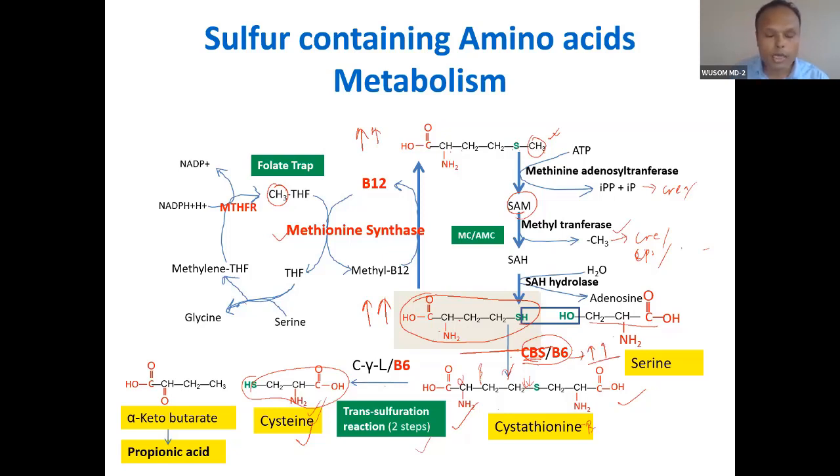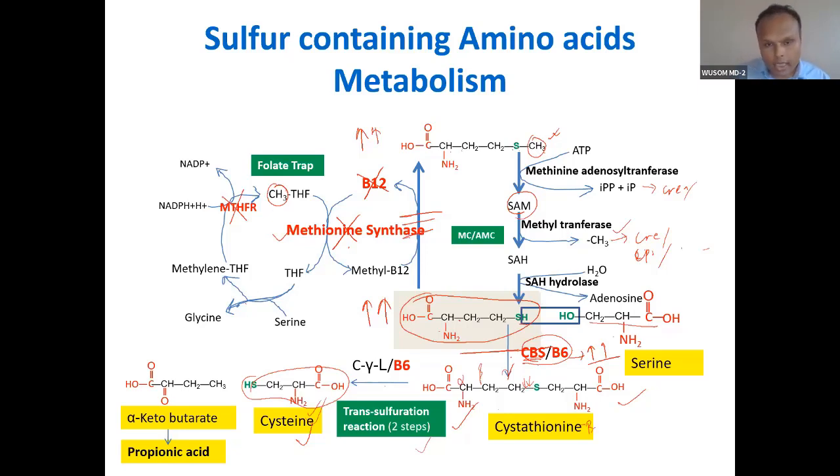In homocystinuria, classical homocystinuria, you can call it. Here, no, these are non-classical types. When there is any problem in vitamin B12 metabolism, then also it will cause a blockade. When there is a mutation in methionine synthase, then also there will be a blockade. When there is any problem in folate metabolism, then also there will be a blockade.